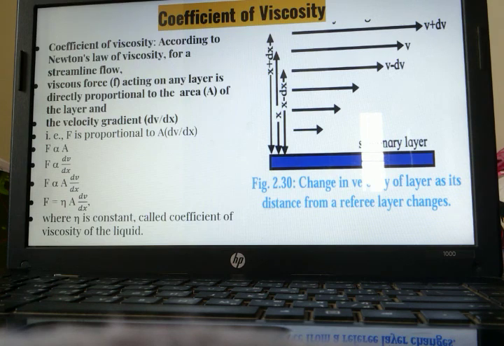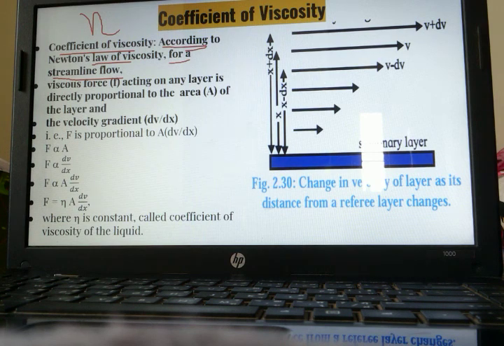Now, coefficient of viscosity. Coefficient of viscosity is denoted by this term eta. So, according to Newton's law of viscosity, Newton has given a law related to viscosity as well, but he has given the law only for streamline flow. Means his law is applicable only when the liquid is flowing at a constant velocity.